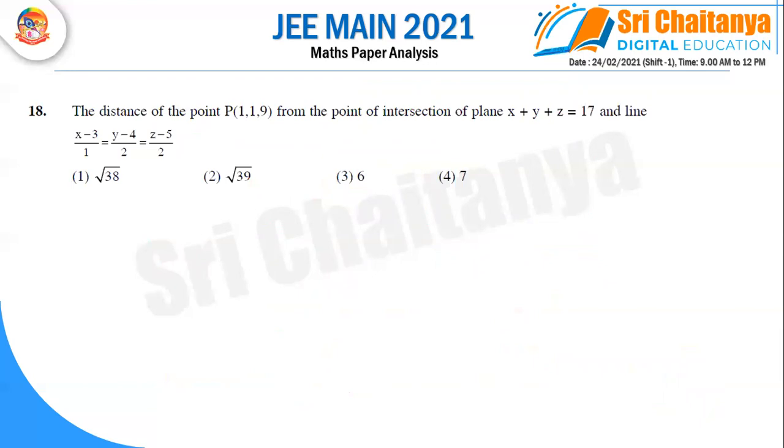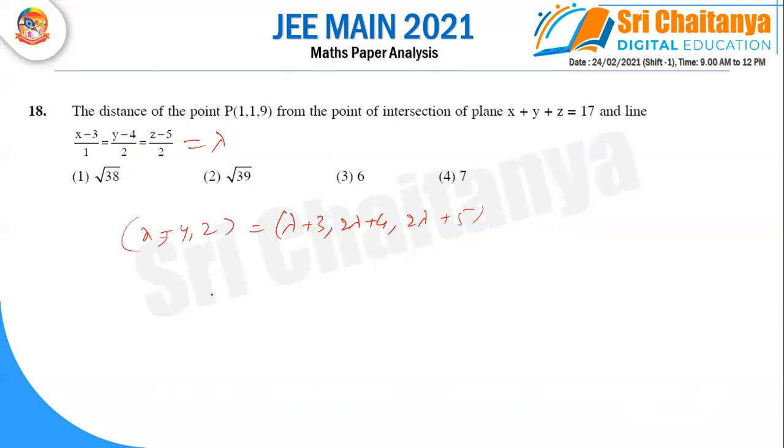Right, next one. Just we are calculating the distance between points. The point is the point of intersection of the plane and the line. Here plane and line are given, those are intersecting, and this line you can take as x, y, z in terms of lambda. So it is lambda plus 3, 2 lambda plus 4, and 2 lambda plus 5.